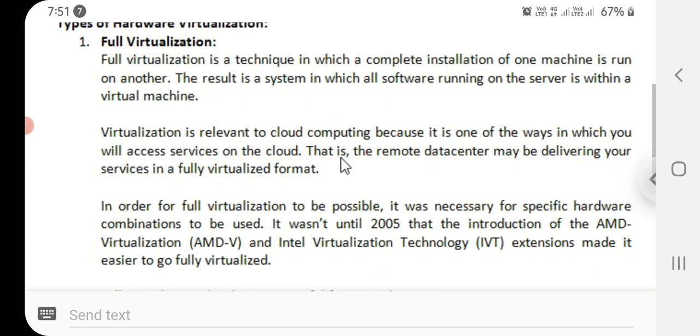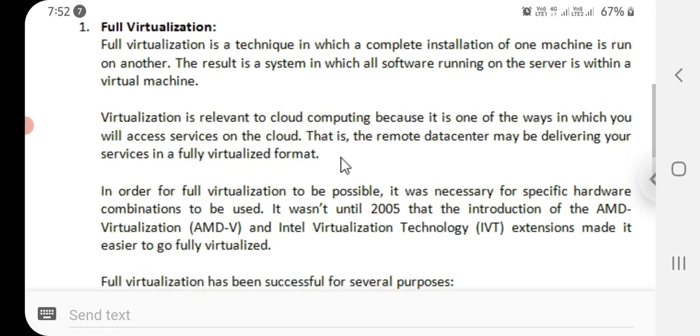The result is a system in which all software running on the server is within a virtual machine. Virtualization is relevant to cloud computing because it is one of the ways in which you will access services on the cloud. That is, the remote data center may be delivering your services in a fully virtualized format.